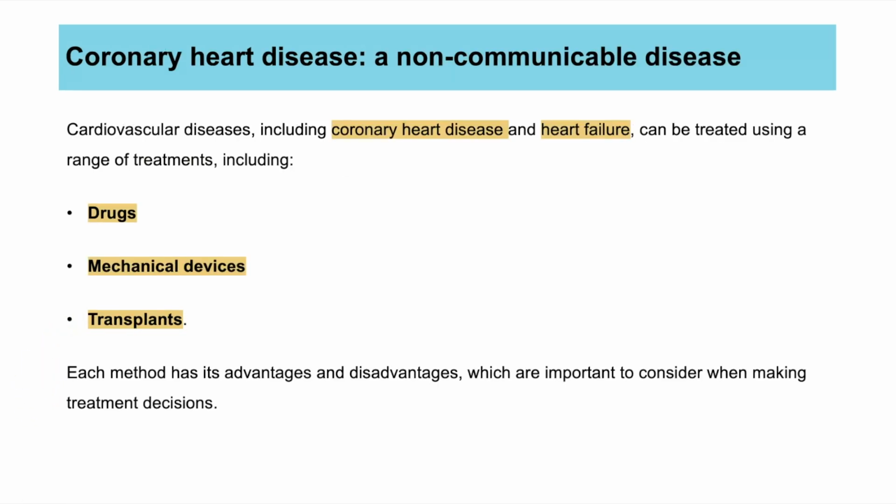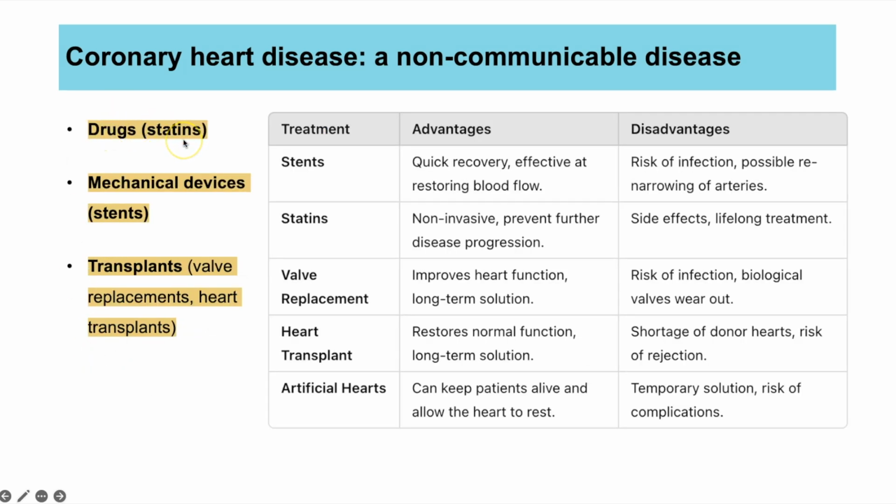So then we move on to what could go wrong. So coronary heart disease is an example of cardiovascular diseases. Cardiovascular means any disease linked to the heart or blood vessels. So it could be coronary heart disease or it could be heart failure. And you need to know a very little bit about this, mainly looking at how it can be treated. And it could be treated using certain drugs, mechanical devices, or even having transplants. So the drugs would be statins, mechanical devices would be things like stents, and then transplants could be a valve or it could be a heart transplant. Now you can screenshot this to have this as your summary, but I'm going to go through them all in more detail now.